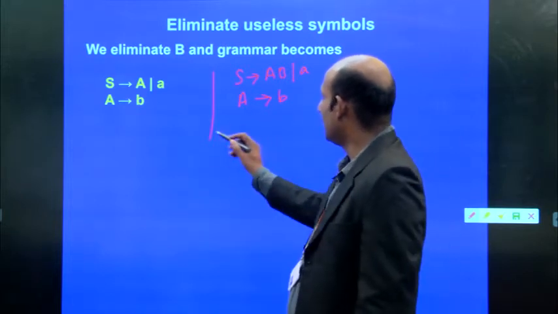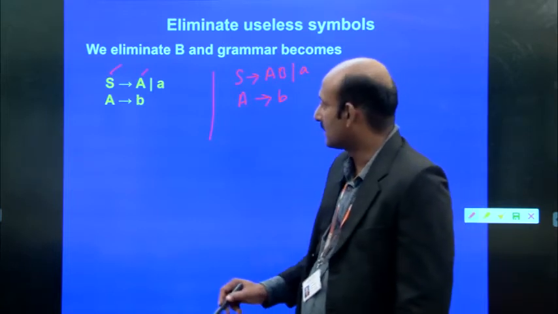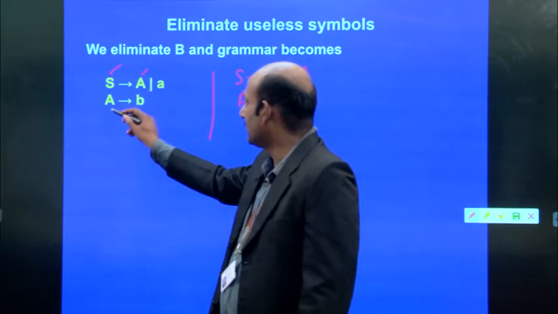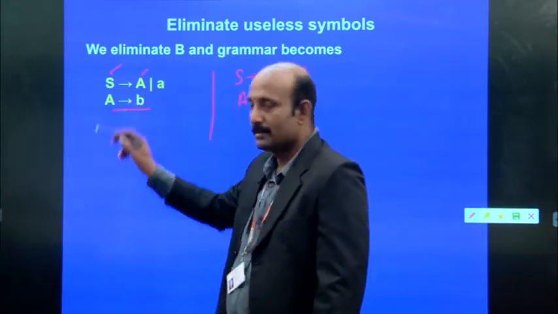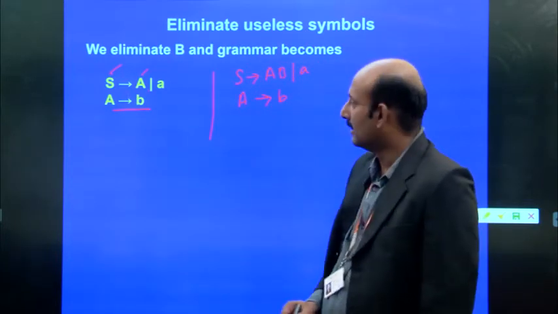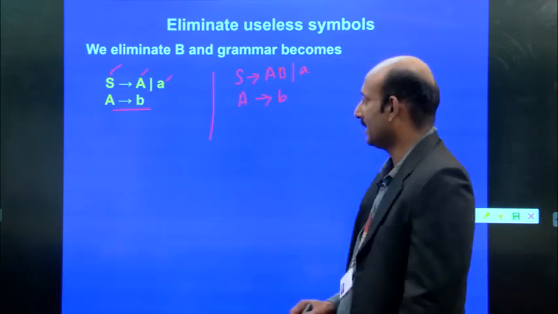So what is the meaning here? S gives A. S implies A. That means A generated the terminal symbols. Moreover, this A is reachable from S, where S is the start symbol. And this A is a terminal symbol, it is generated by the S.